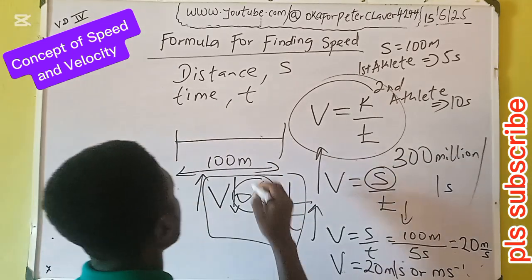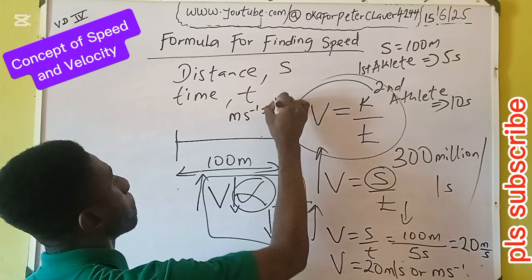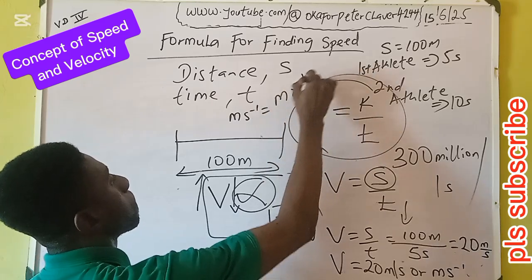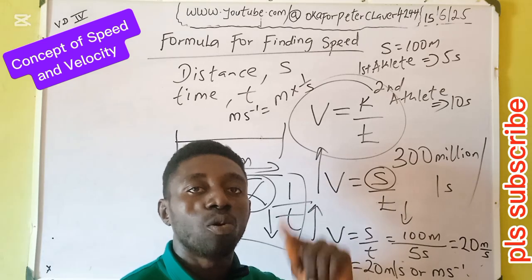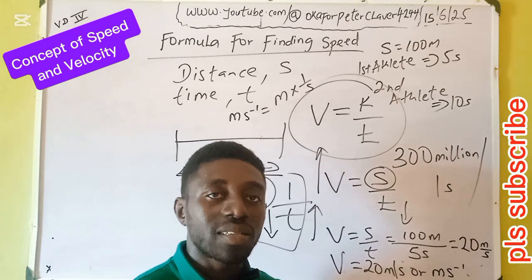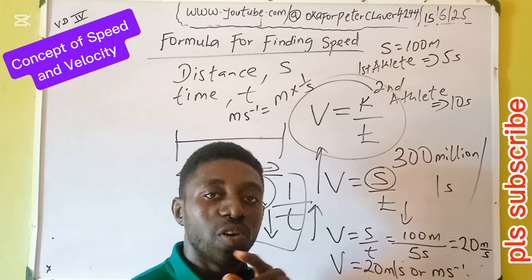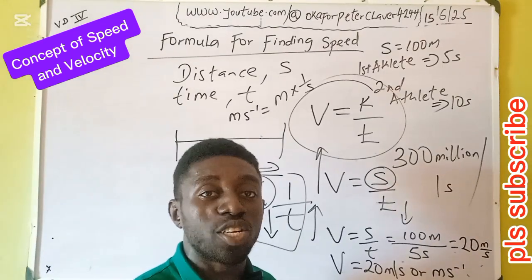Mathematically, x raised to power minus 1 simply means 1 over x. Mathematically, 1 over x is the same thing as x raised to power minus 1. Then every whole number has a denominator of 1.